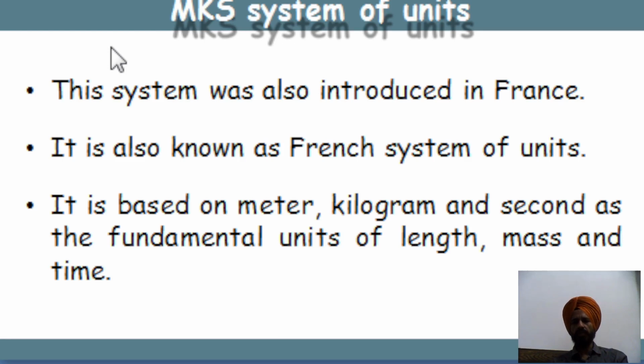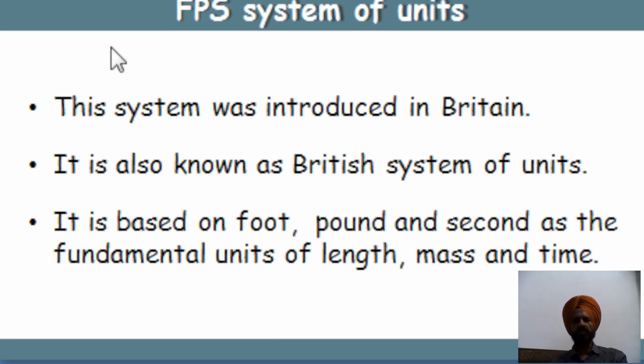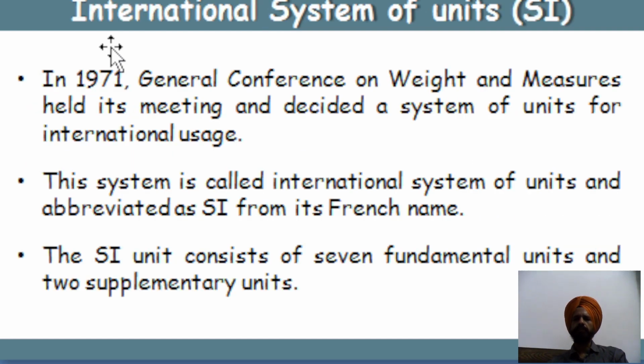So this is another system of units. We have two systems of units: one is the CGS and MKS system of units, and another type is the FPS system of units. The FPS system was introduced in Britain. It is also known as the British system of units. It is based on foot, pound, second as the fundamental units of length, mass, and time.